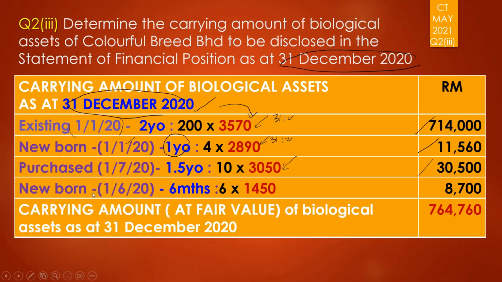The last one is the newly born fawn that was born on 1st of July. Sorry, it was not born on 1st of June. It was on 1st of July 2020. And by the end of the year, it becomes 6 months old because 31st of December is the end of the year. The price of the 6 months deer at the end of the year was 1450.